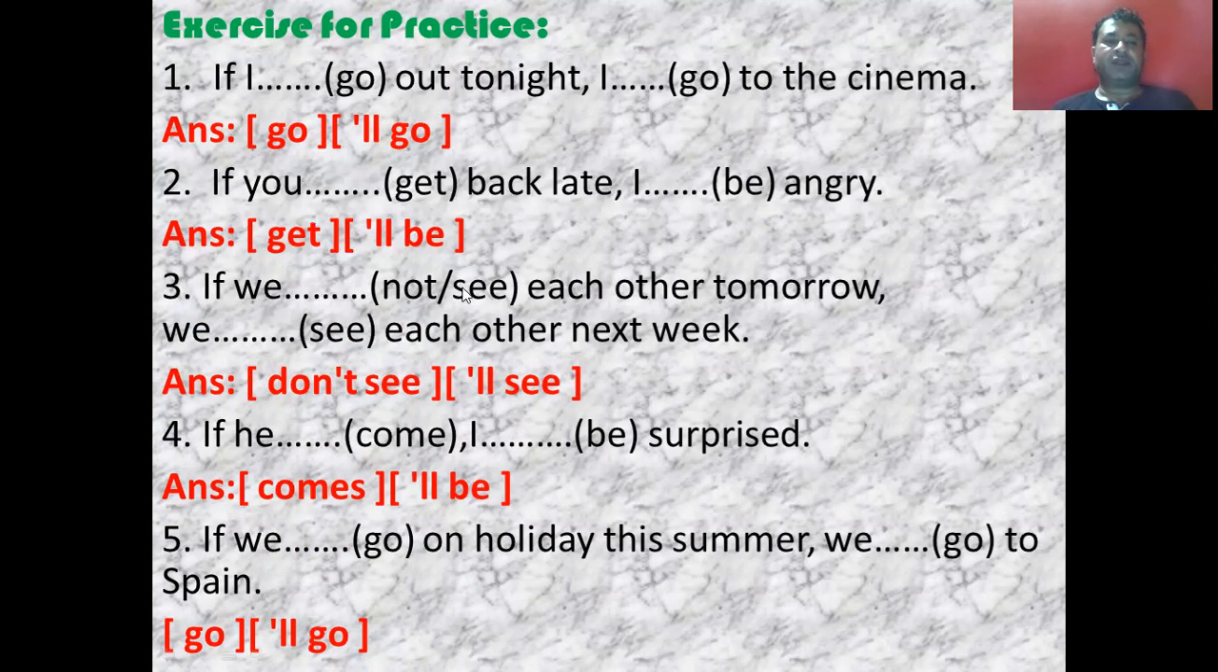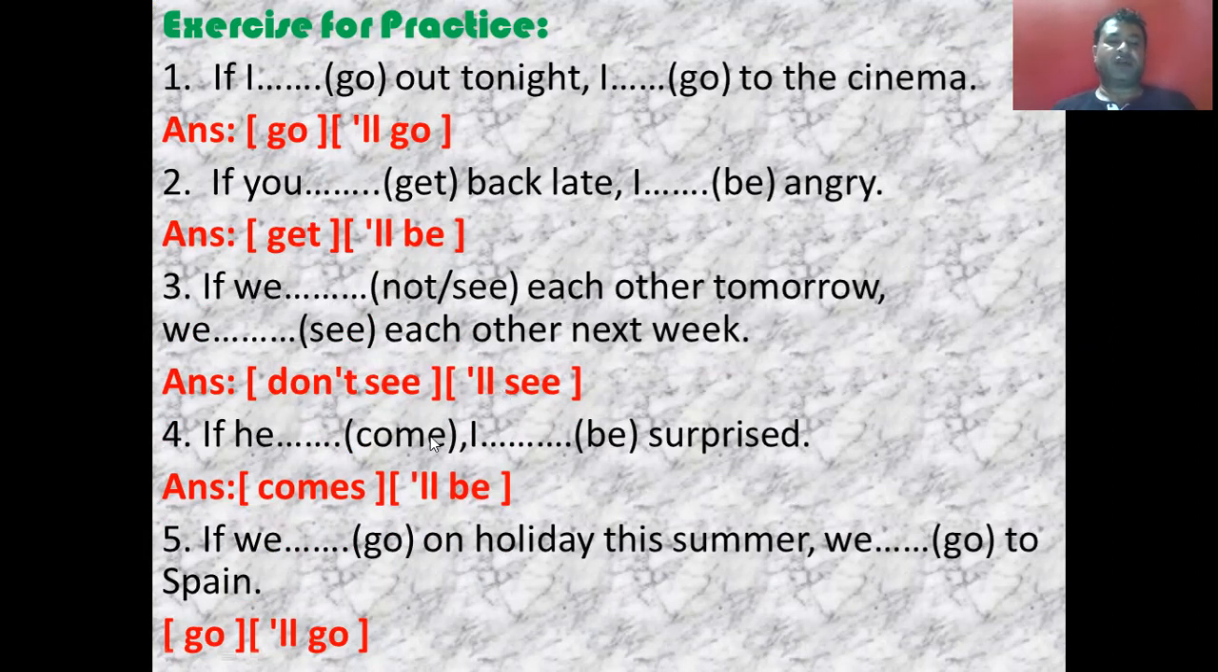If we dash not see each other tomorrow, we dash see each other next week. Again, if we use the first form of verb in the if clause, then we need to use will plus first form of verb in the main clause. So if we do not see each other tomorrow, we will see each other next week.